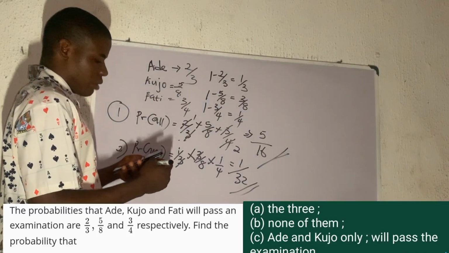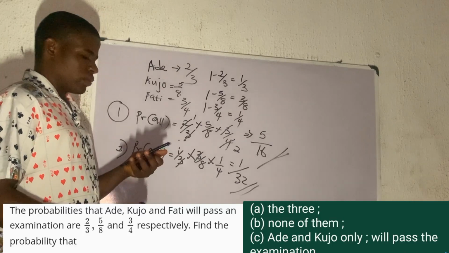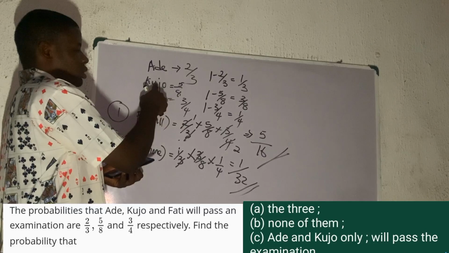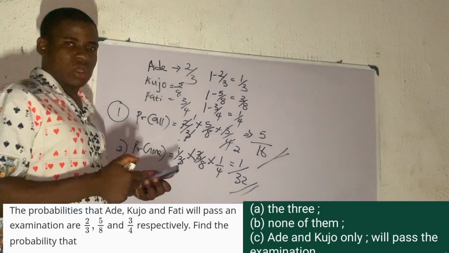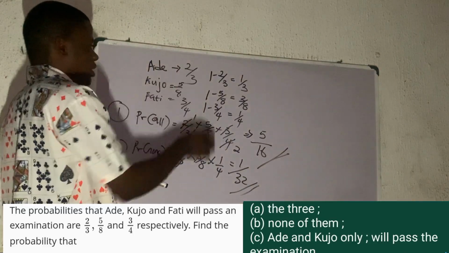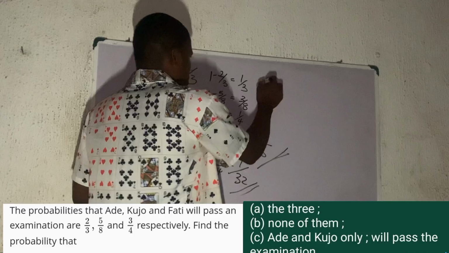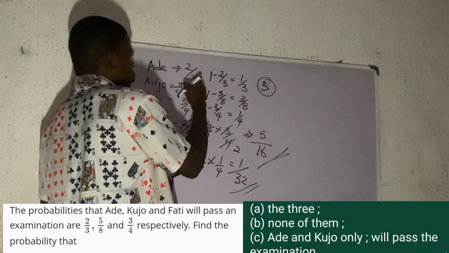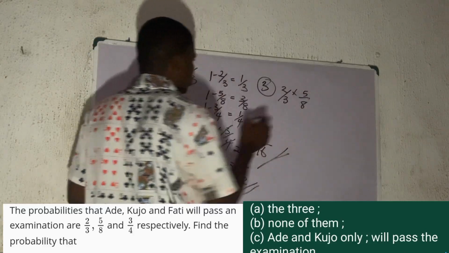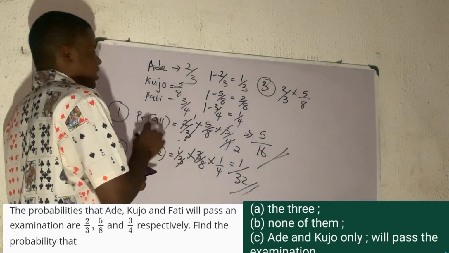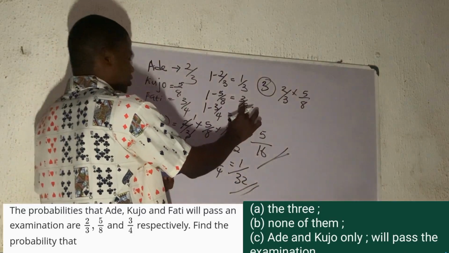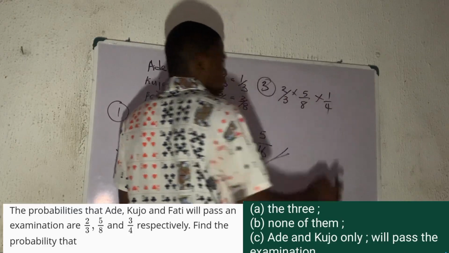Now the next question says the probability that Ade and Kujo only will pass the examination. So we have to find the probability that Ade and Kujo will pass while Fati will not pass. Does it make sense? So we are considering a situation whereby 2 of them will pass and Fati will not pass. Now, the probability that Ade and Kujo will pass only should be 2 over 3 times 5 over 8. That's the probability that Ade and Kujo will pass. Then times the probability that Fati will not pass. Now, the probability that Fati will not pass is what we found here. That's times 1 over 4. I hope it makes sense.